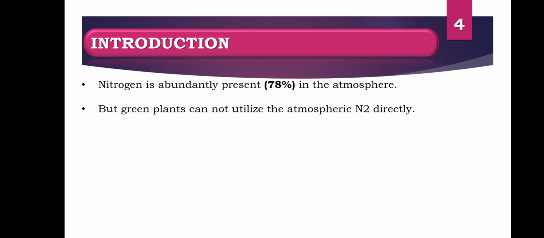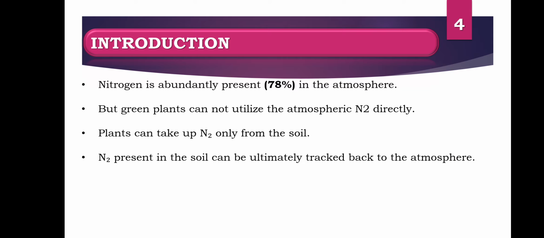We cannot get it directly through inhalation. Our animals and plants do not get this nitrogen in its direct form, so it needs to be converted into a useful form by some kind of bacteria or artificial process. We can discuss it later.